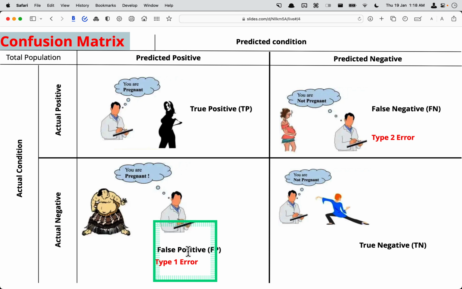So we are saying positive. So this doctor is making the statement, you are pregnant, to a man. Let's say this is a robot or a machine. The robot or the machine has said you are pregnant, but we know from the fact that this information is false because the robot or the algorithm or machine has made a mistake. So we know it's a false positive. It is known as a type 1 error, or it can also be called a false alarm, from the office security analogy that I gave before.